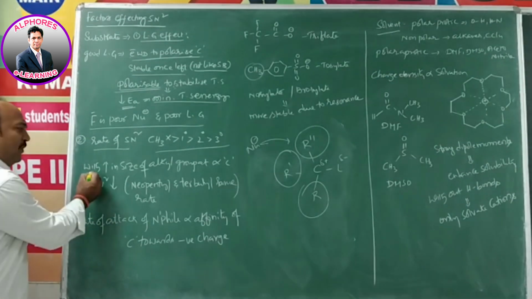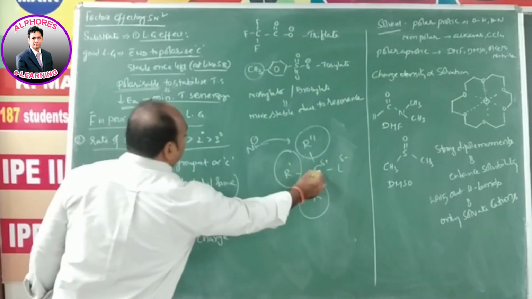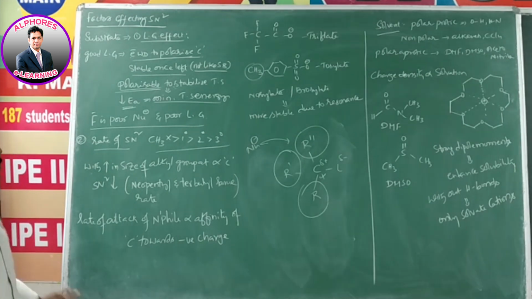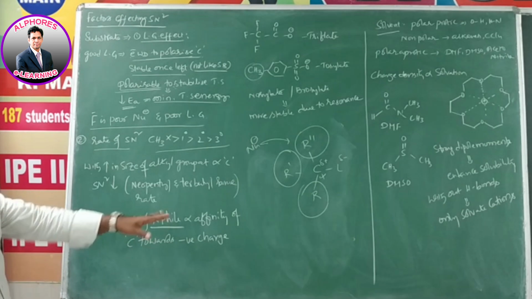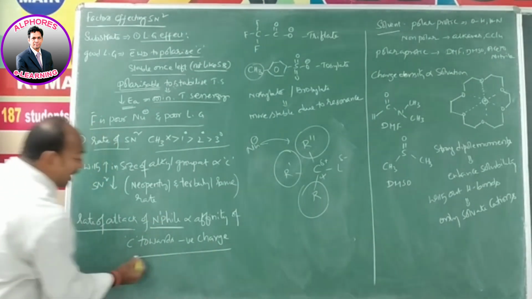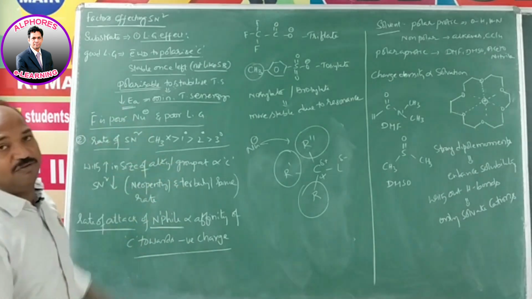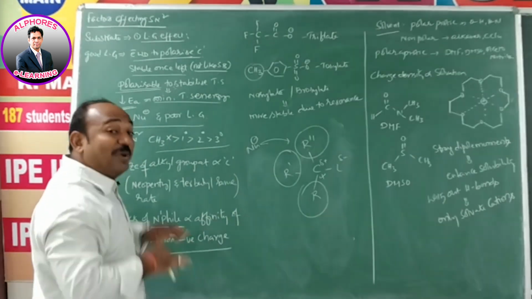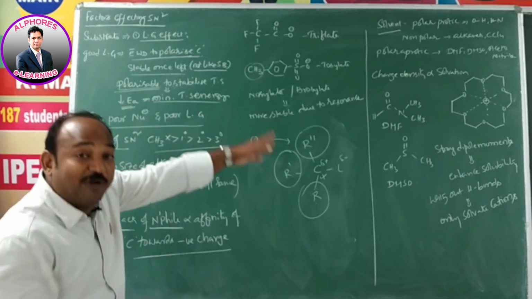So what do we say? With increasing size of alkyl groups at the alpha carbon, meaning the halogen-containing carbon, SN2 decreases. The rate of attack of a nucleophile is directly proportional to the affinity of the carbon towards negative charge. So the more the affinity towards negative charge, whatever positive charge is developed here, if that is compensated by the alkyl groups attached to the alpha carbon,